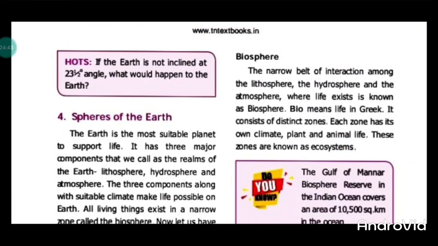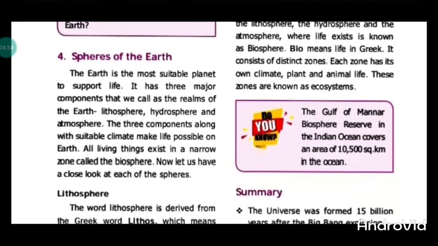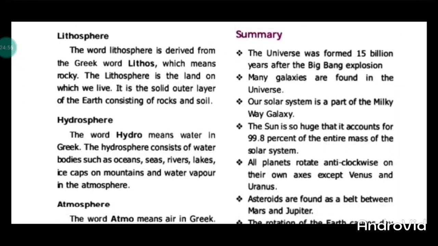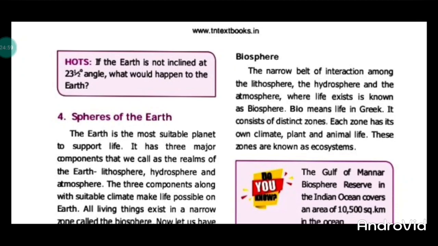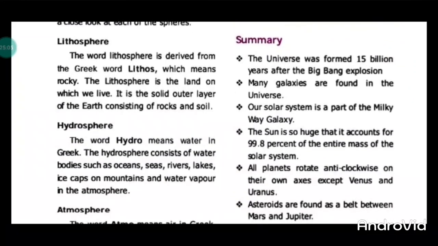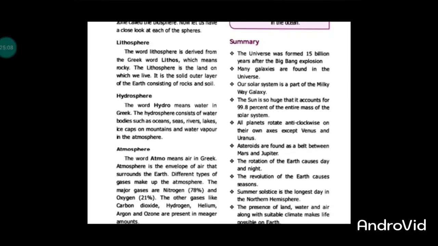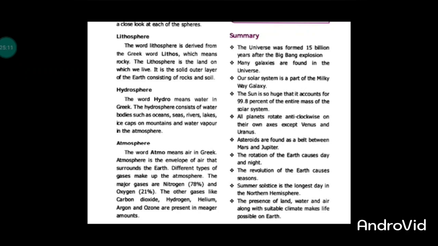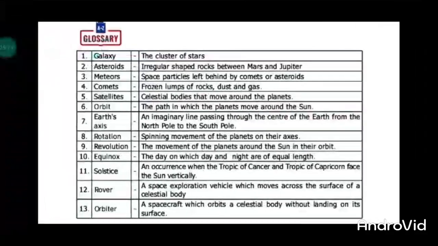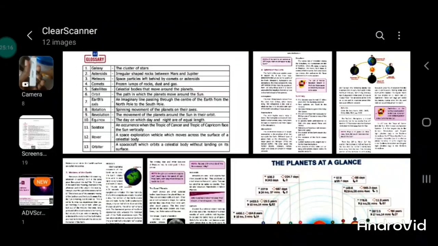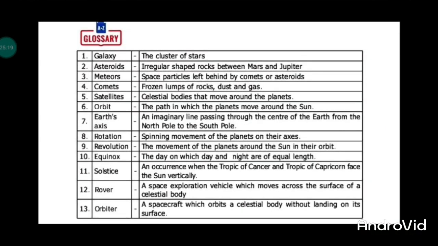Biosphere. Plants and animals live in the biosphere, because the biosphere consists of the lithosphere, hydrosphere and atmosphere. So all animals and plants live on Earth. Just read and recall. The summary is to help you read and recall this subject. This is a glossary.